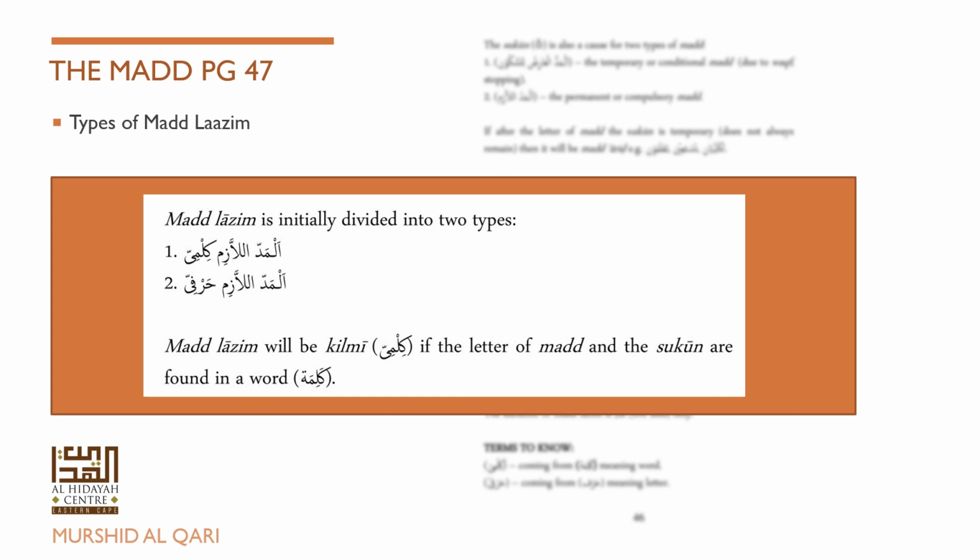If you look at the previous page, the example of mad lazim, the word al-ana, you would read al-ana. We already explained that is mad lazim. But let us describe it further. What type of mad lazim? We will say it is mad lazim kilmi. It is mad lazim because after the letter of mad it is followed by a permanent sukoon, but also it is in one word. So we're just giving a deeper description of mad lazim.